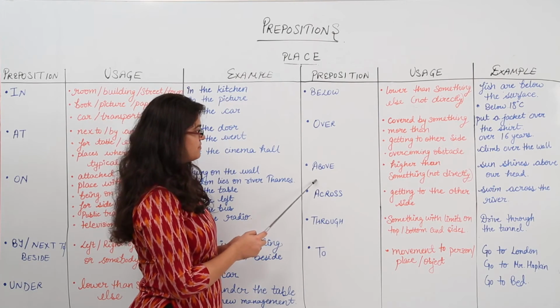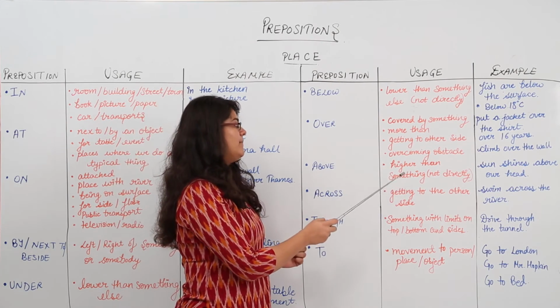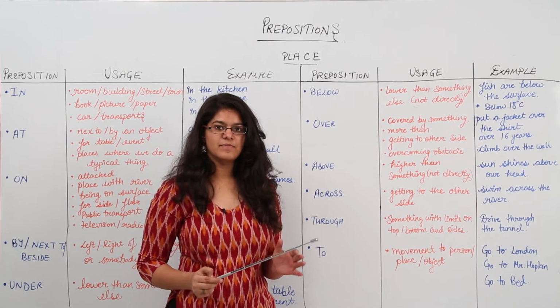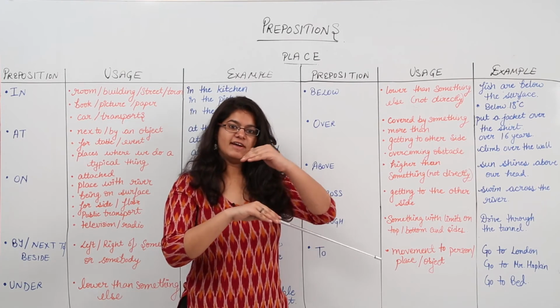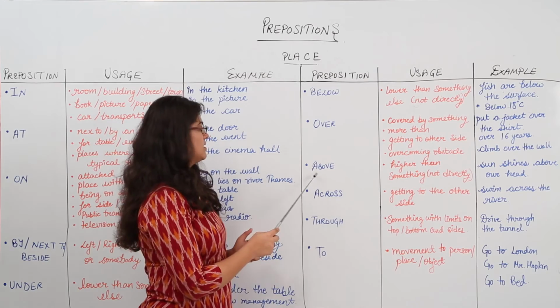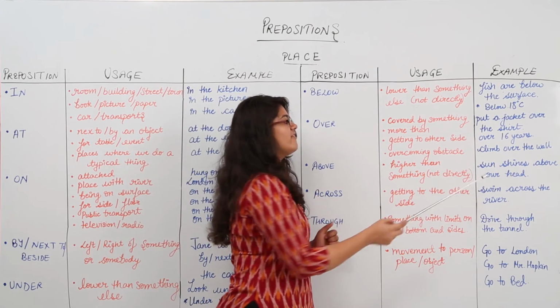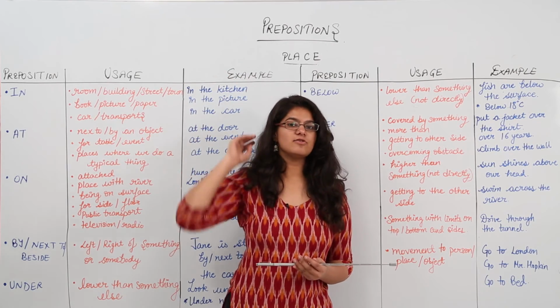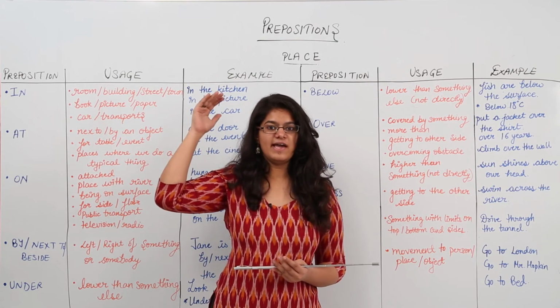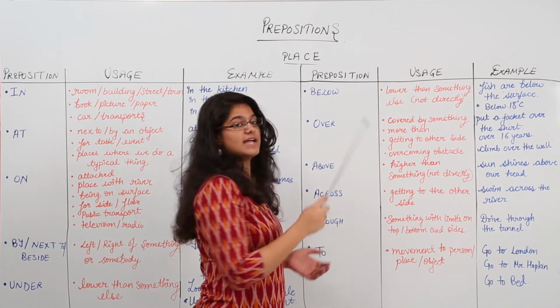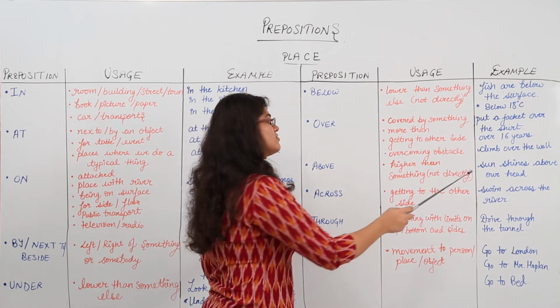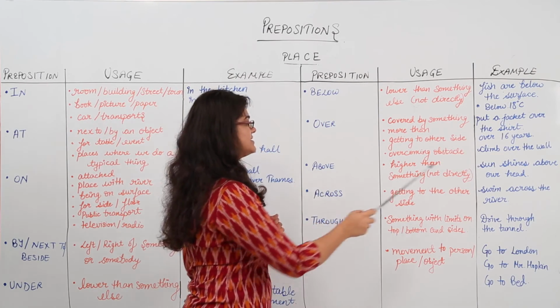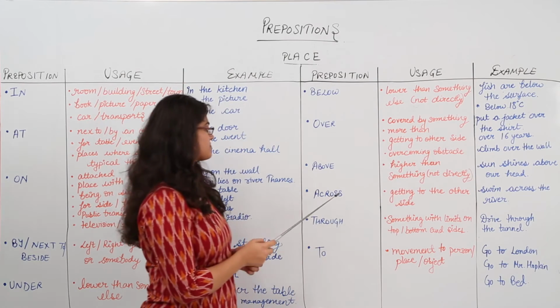Next is above, higher than something, but again not directly higher. It does not need to be directly above it. Okay. So above, the sun shines above our head. So the sun shines somewhere in the sky, right? It is not necessarily directly above our head. So directly higher than our head. So then you use above. The sun shines above our head.